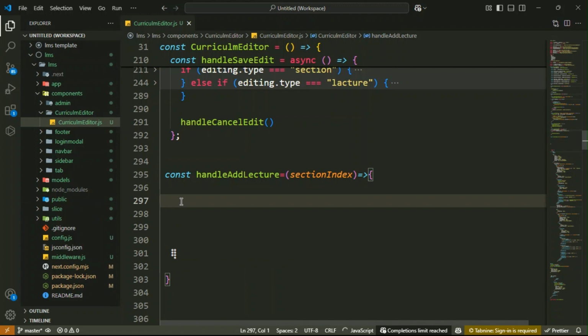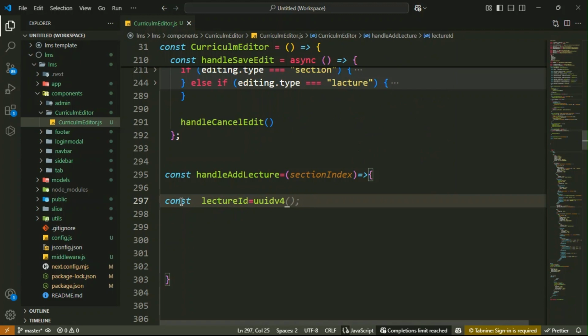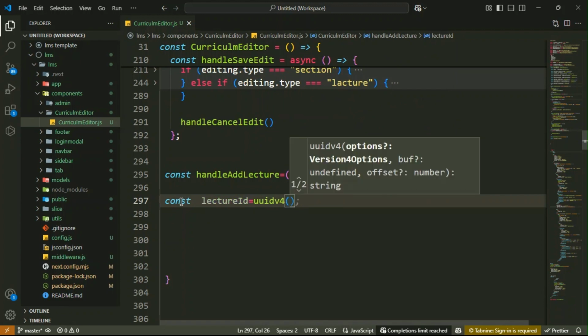So here now remove the alert. Then inside it here, generate a unique ID for the new lecture. So here you have to just create const. Okay, here const lectureId equal to the uuid, v4. Got it.